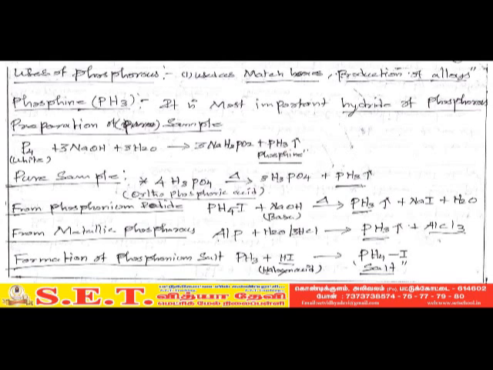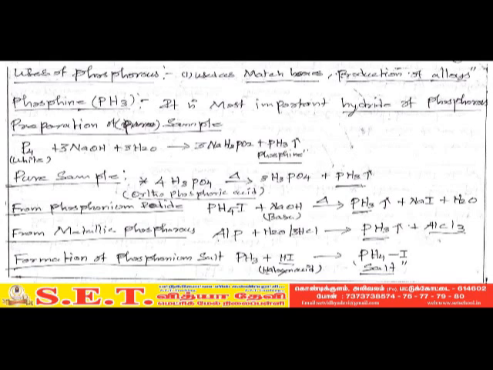Another method of preparation of phosphine for a pure sample: orthophosphorous acid is heated. It decomposes to give orthophosphoric acid plus phosphine. Another method of preparation is phosphine from phosphonium iodide. Phosphonium iodide is treated with a base, sodium hydroxide. It gives phosphine and sodium iodide plus water.